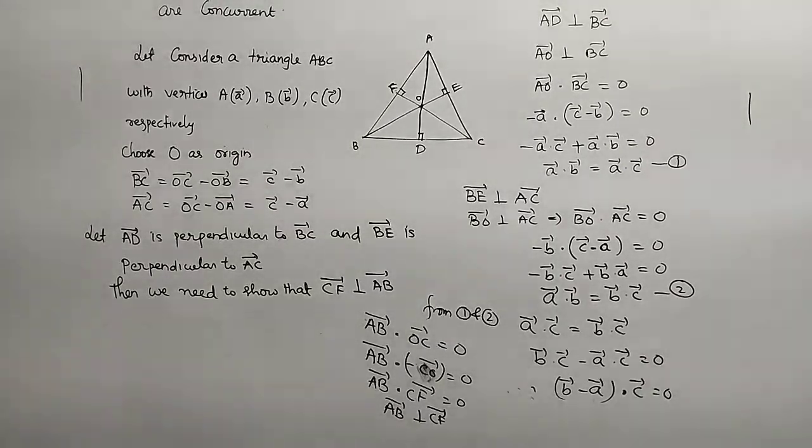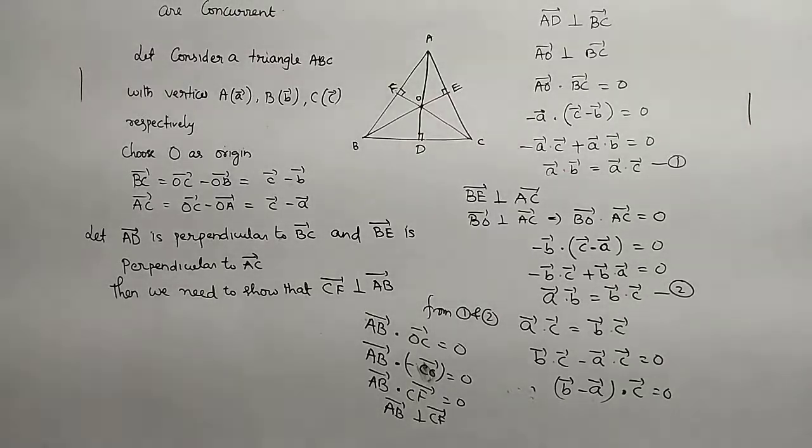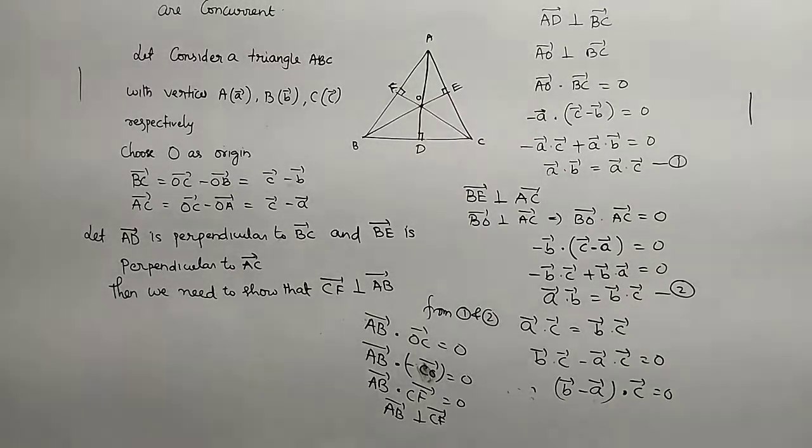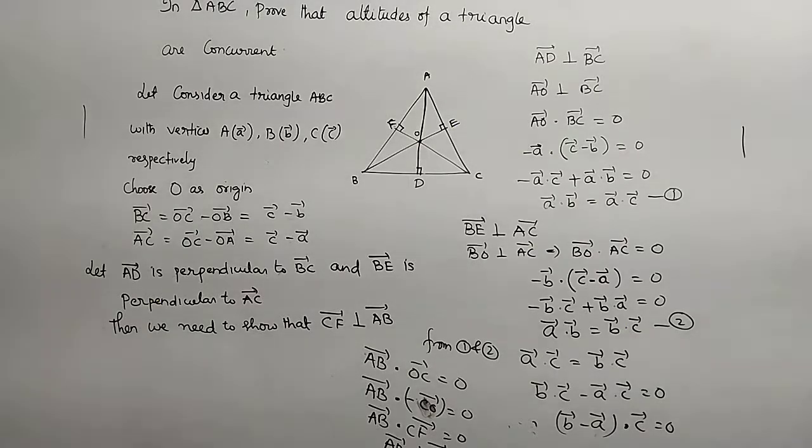The first condition is AD bar is perpendicular to BC bar, which means AO is perpendicular to BC. Two vectors are perpendicular means their dot product is 0. So AO bar dot BC bar is equal to 0. AO bar means minus A bar, dot BC bar means C bar minus B bar, is equal to 0. So minus A bar dot C bar plus A bar dot B bar is equal to 0. So A bar dot B bar is equal to A bar dot C bar.